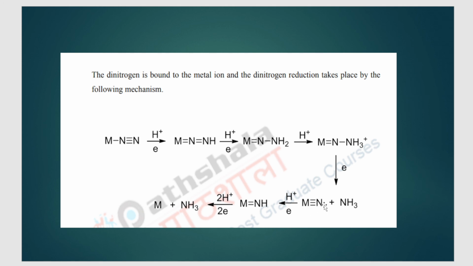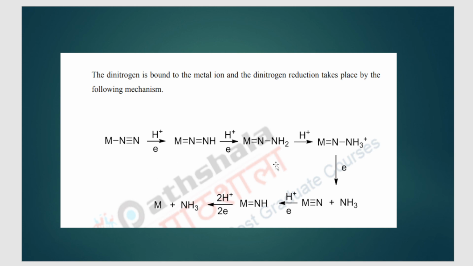Now, you need two molecules of ammonia by the end of this reaction, correct? So once again, this whole step takes place again. You add one more H plus ion. What happens? An NH bond is formed, one bond breaks here. As an extra bond is forming with this nitrogen, one bond between the metal and nitrogen keeps breaking. So one bond is broken here, two more you are adding, these two more bonds will break off and this will go out as NH3. And what else do you get? By the end of the reaction, you will get the transition metal as such. So this is how the mechanism takes place.